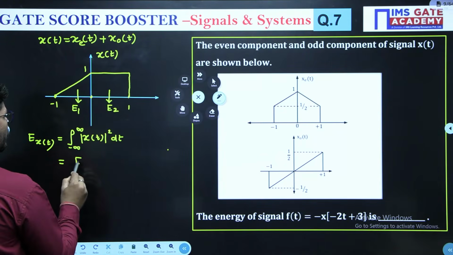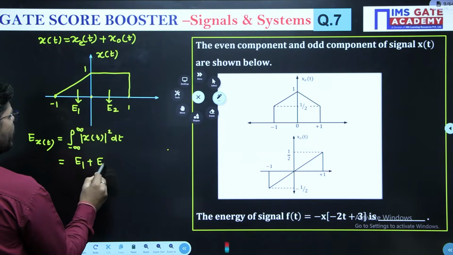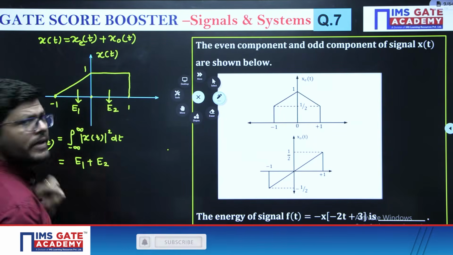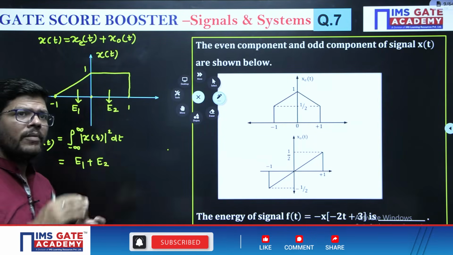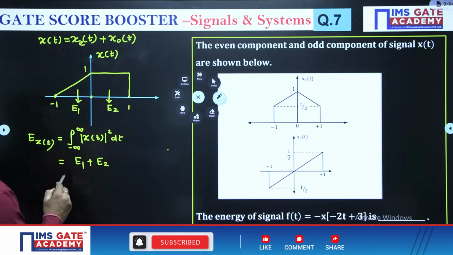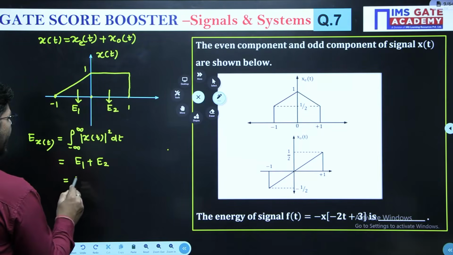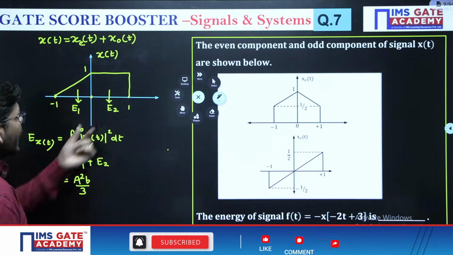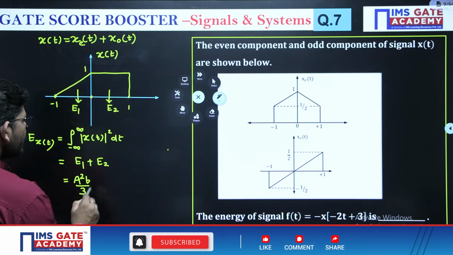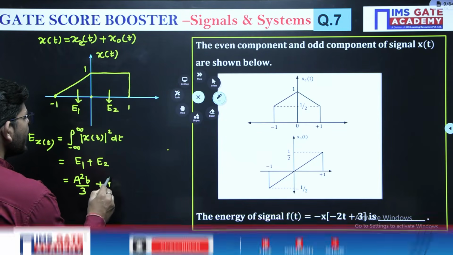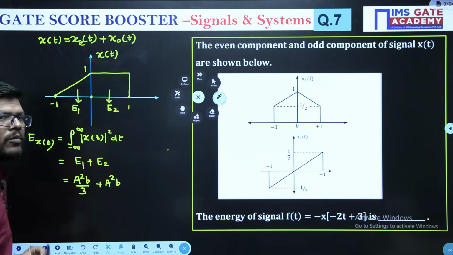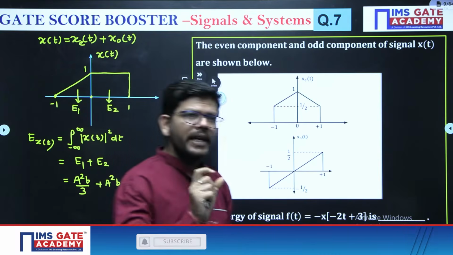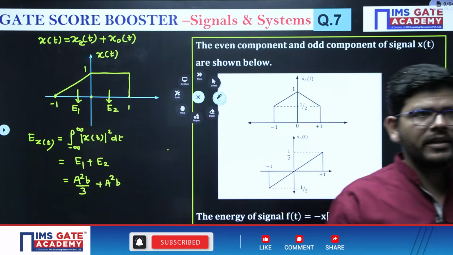So total energy is the sum of E1 plus E2. Now E1 is the energy of a triangular pulse. So the energy of a triangular pulse of this kind is equal to A squared B divided by 3. E2 is the energy of the rectangular pulse. The energy of the rectangular pulse is A squared B. What is A? A is the magnitude and B is the width.